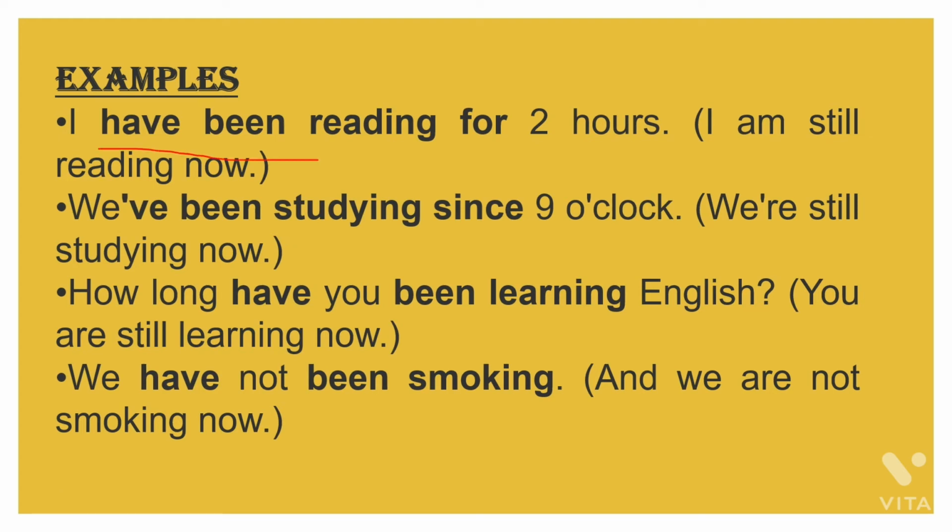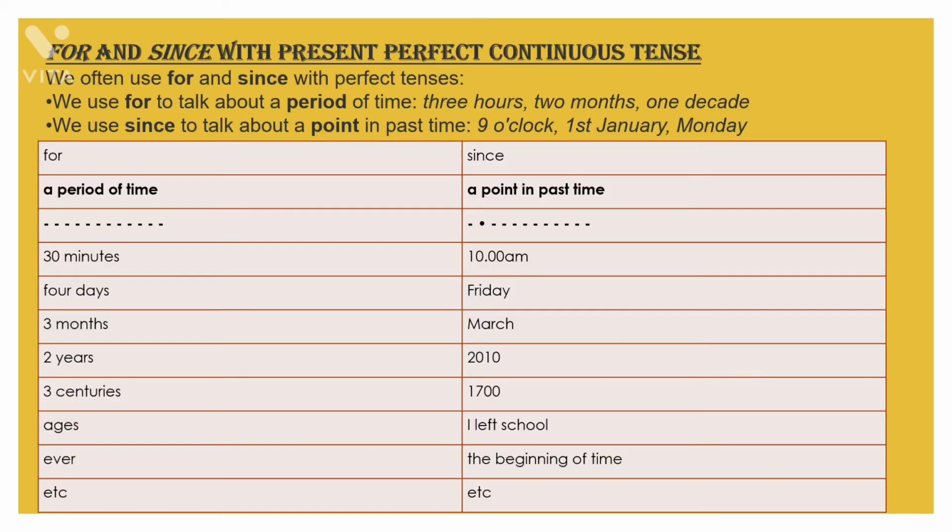Like, I have been reading for 2 hours. We have been studying since 9 o'clock. How long have you been learning English? We have not been smoking. So these are all examples of present perfect continuous tense. Then for and since: we have discussed this part in the present perfect tense video also. And now again I am telling you that we use for with a period of time, and since is used to indicate a point in past time. Clear?